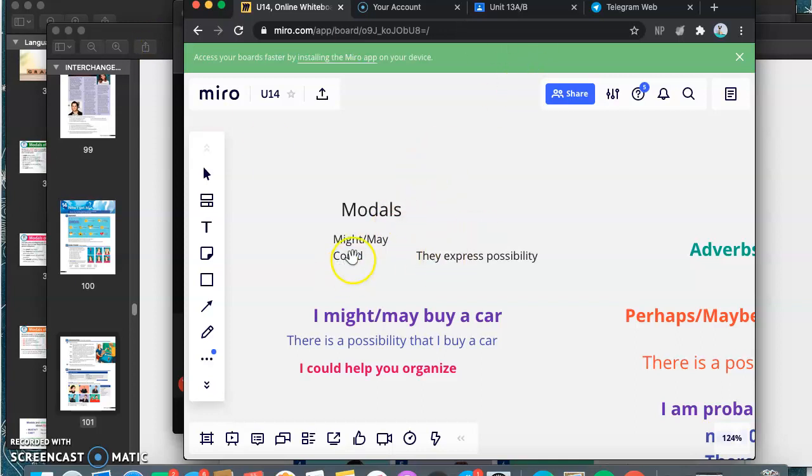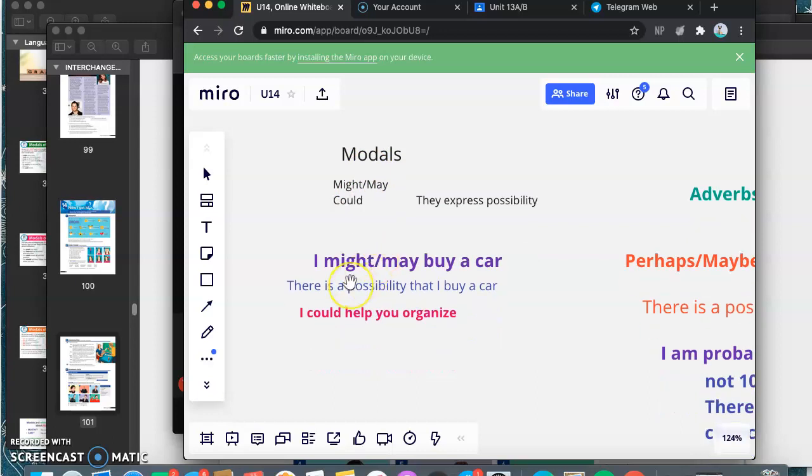Same thing with could. For example, if I say I might or I may buy a car, that means that there is a possibility that I buy a car. I am not 100% sure that I'm going to buy it, but there is this chance or possibility that I might or may be getting a car.